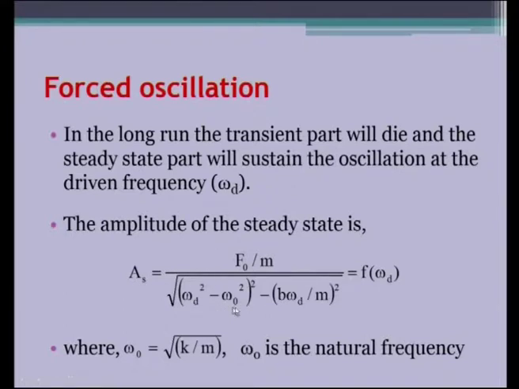This has the natural frequency of the system and the driven frequency at which the force is applied, and also the term B. Here B is the damping coefficient, and the mass of the oscillating body and the force that is externally applied, all that are present. So, in general, this amplitude of the steady state system is a function of the driven frequency, and we know what is the natural frequency. The omega naught is the natural frequency, which is square root of k divided by m. K is the spring constant and m is the mass. So, omega naught is the natural frequency.